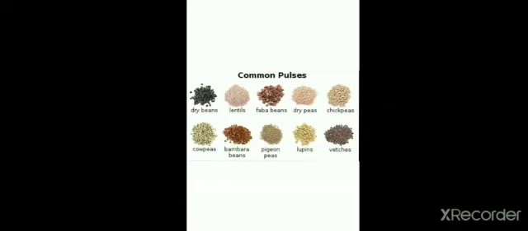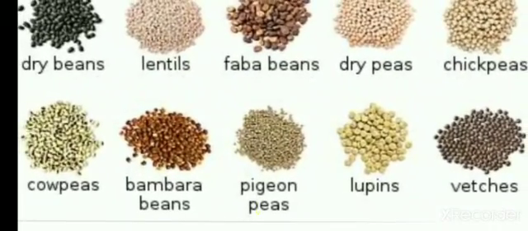Next is pulses. Next source of the plant is pulses. The examples of pulses are dry beans, lentils, faba beans, dry peas, chickpeas, cowpeas, bambra beans, pigeon peas, lupins, wedges.